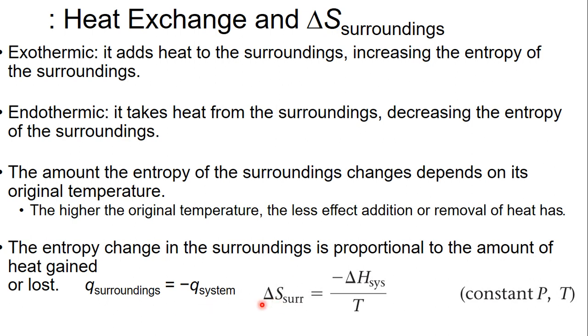We can expand that to say, well, the entropy of our surroundings is equal to the negative change in enthalpy of our system, because they are opposite signs, divided by temperature. And it's divided by temperature so we can take into effect that things at high temperature have a very low change in entropy. Things at low temperature have a very large change in entropy.